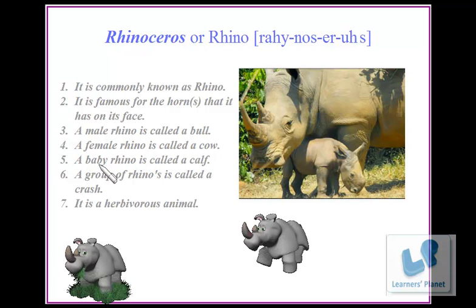A baby rhino is called a calf. A group of rhinos is called a crash. It is a herbivorous animal.